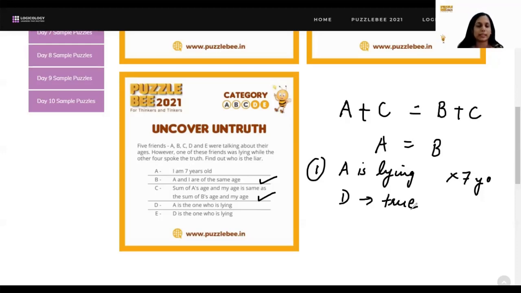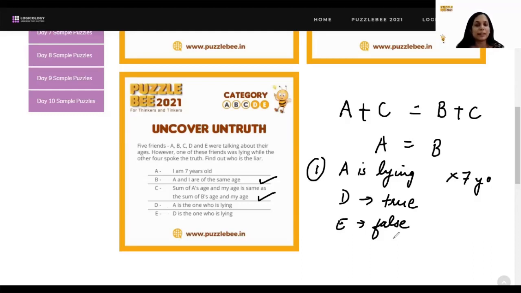But now here comes a twist. E says D is the one who is lying. So if D is speaking the truth, D is not the liar. So whatever E is saying also becomes a lie because D has spoken the truth. Now, if someone says that D is not speaking the truth, that's definitely not correct. So E's statement will become false here. Now, the problem here is we've already assumed A is lying and then E is also lying. So A and E cannot lie together. Only one liar is allowed.